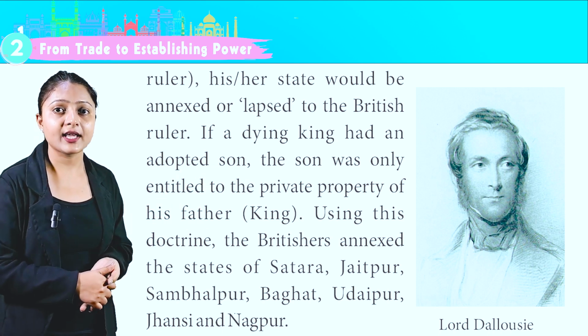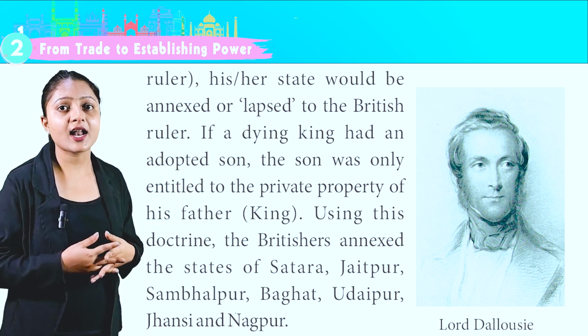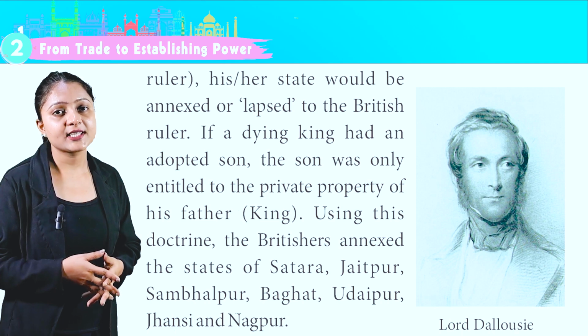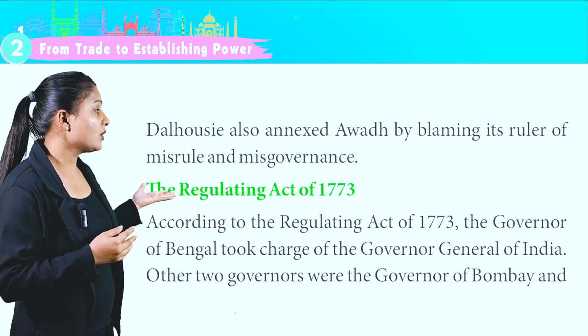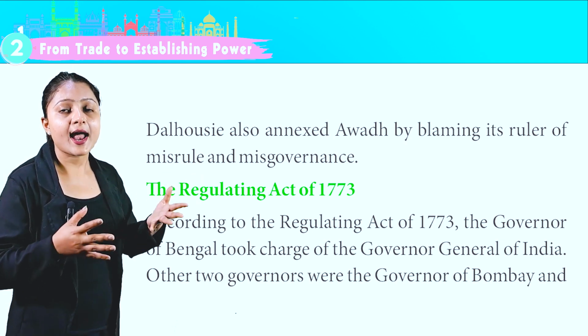Using this doctrine, the Britishers annexed the states of Satara, Jaipur, Sambalpur, Baghat, Udaipur, Jhansi and Nagpur. This is the image of Lord Dalhousie. Dalhousie also annexed Awadh by blaming its ruler of misrule and misgovernance.